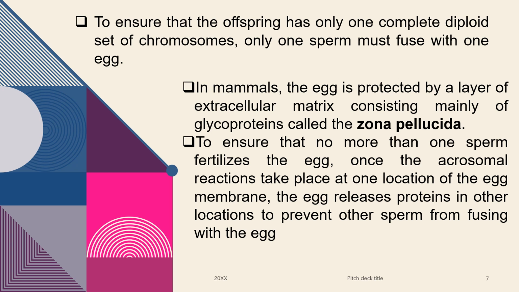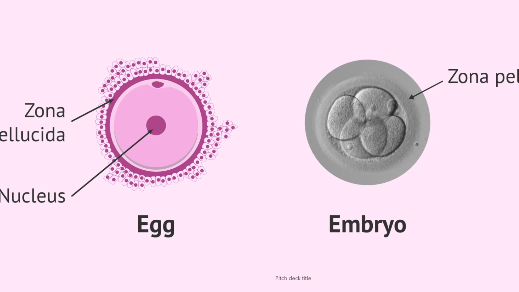This is through the presence of what we call the zona pellucida, which protects the layer of the extracellular matrix. Ibig sabihin nun, along the cell membrane, hindi na makakapasok yung cell within para makapag-fertilize ulit. This one is the zona pellucida, which acts like a gatekeeper. Okay?